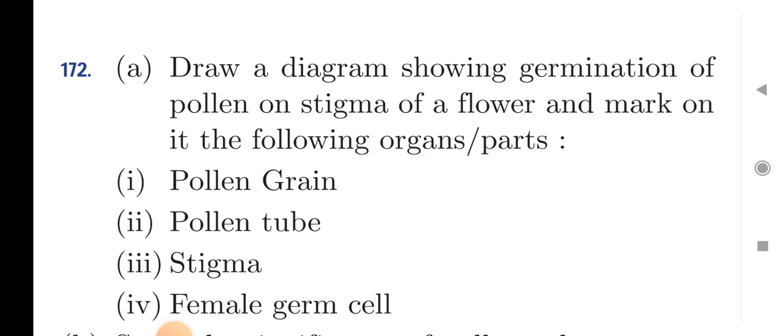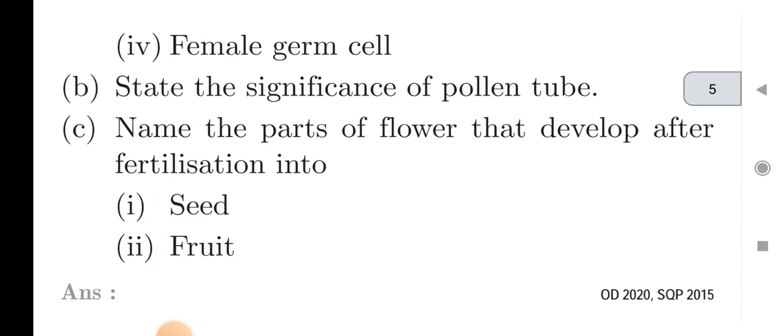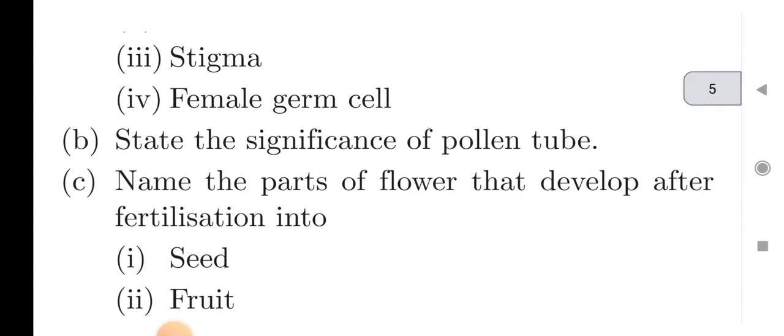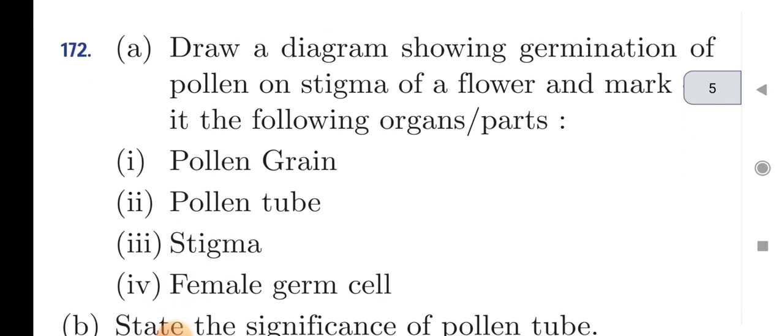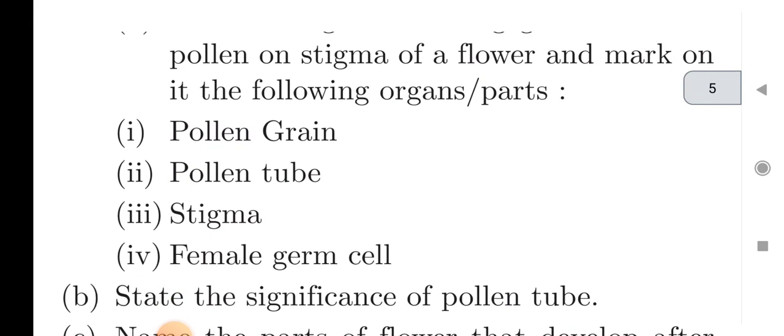Next question is, draw a diagram showing germination of pollen on the stigma of a flower and mark on it the following organs: pollen grain, pollen tube, stigma, female germ cell. Second question is, state the significance of the pollen tube. Third question is, name the parts of the flower that develop after fertilization. You can see that this question was repeated in your first pre-board exam in school.